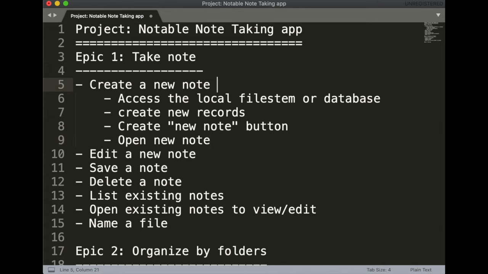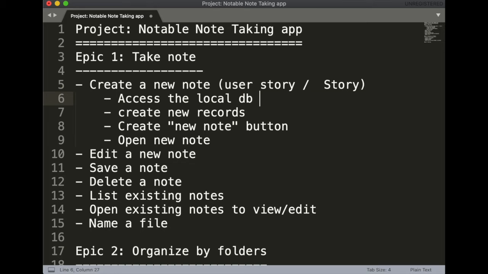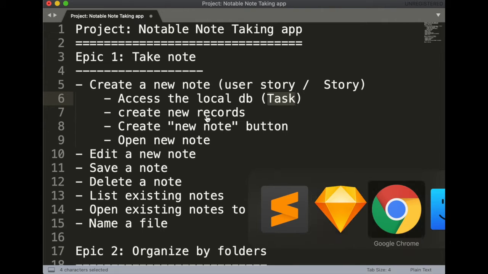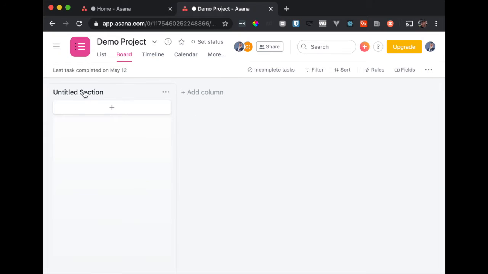So this is a user story, right? Also, this is a task. So now we have epics, stories, and tasks, and that's the basic structure of a Kanban. You guys are probably already familiar with this because you've done Kanbans before, a lot of you. But that's the theory behind how to do this.